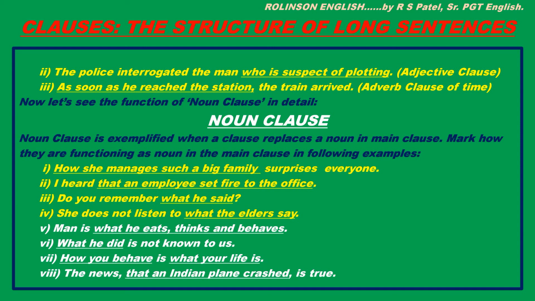Noun clause. A noun clause is exemplified when a clause replaces a noun in the main clause. Mark how they are functioning as nouns in the main clause in the following examples. Number 1. How she manages such a big family surprises everyone. See this sentence. How she manages such a big family is a noun clause, and that is working as subject of the verb surprises everyone. Surprises everyone is the part of the main clause.